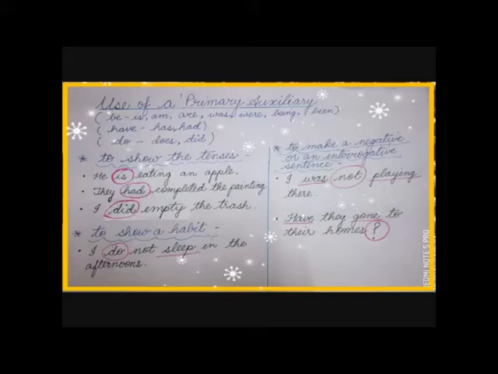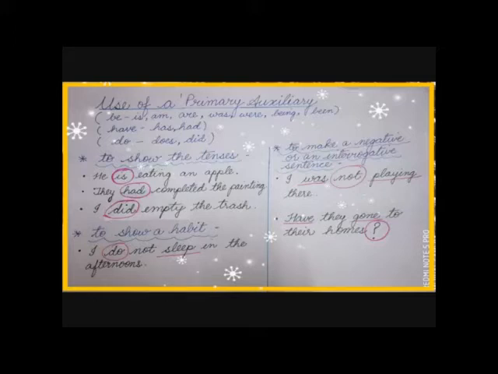First example, I was not playing there. Was playing is showing you past continuous. Was is helping the word playing and creating tense. And I have circled the word not. And the word not is used to show that this sentence is in negative form, in negation. That means I was not playing. The same sentence we can make an affirmative one also. And when we make a positive sentence, it will be I was playing there.